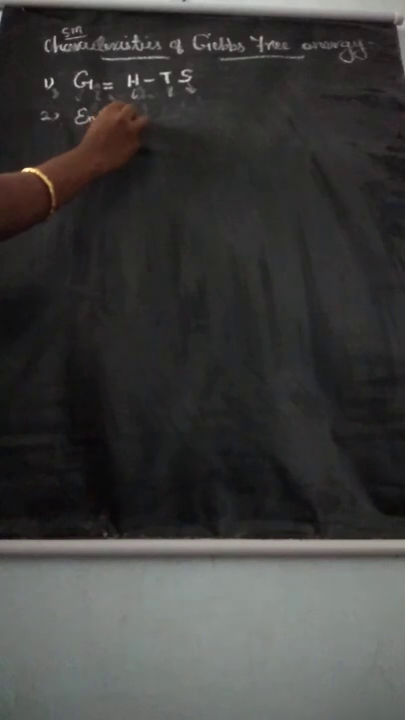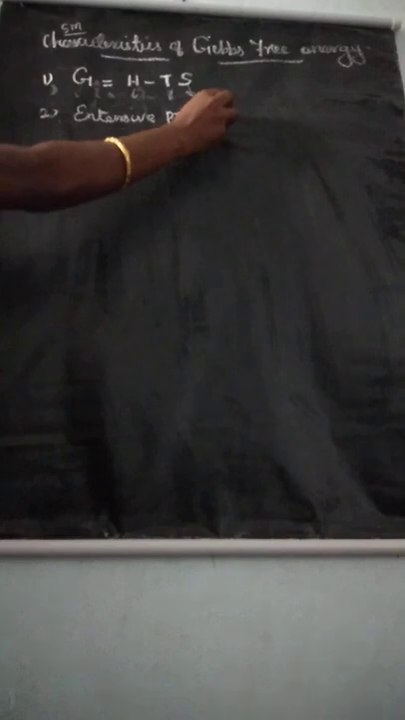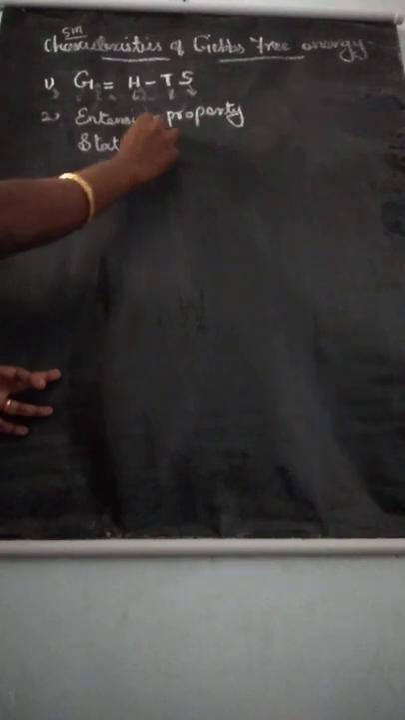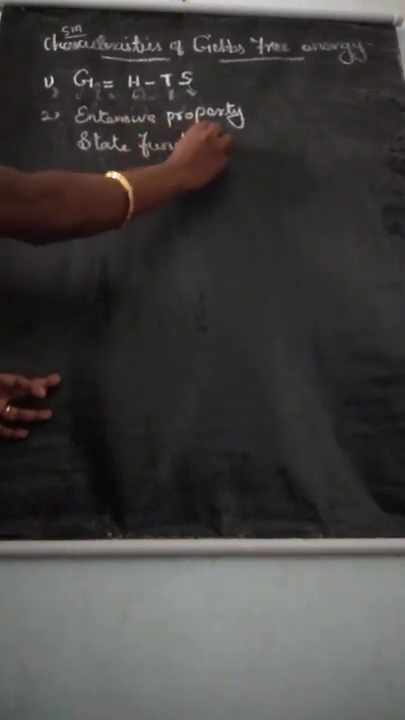Then second point, listen. Gibbs free energy is an extensive property. This is not an intensive property. Already we learned the extensive and intensive property definitions. Gibbs free energy is an extensive property and a single valued state function. So the first point: Gibbs free energy G is defined as H minus TS. Then second point, Gibbs free energy G is an extensive property and single valued state function.